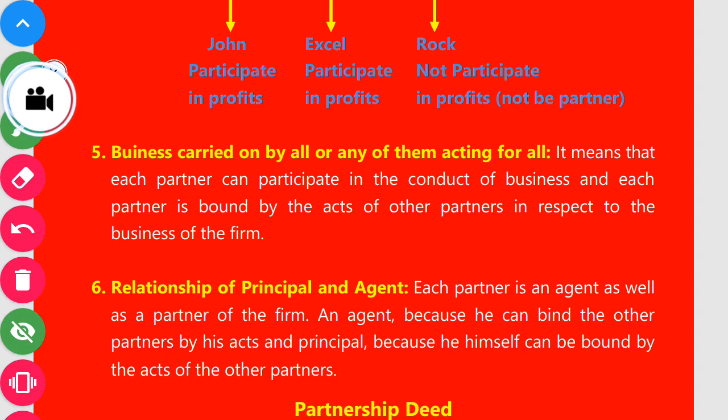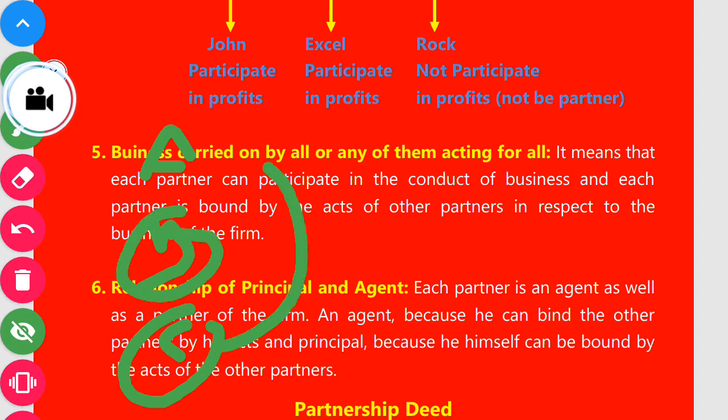Business is carried on by all, whether all the persons are participating in the business, or as per agreement, they can decide that only one person will carry it on. Suppose A, B and C are three partners. C has no time for business, B also has no time, so they can decide by agreement that A will operate the business activities.